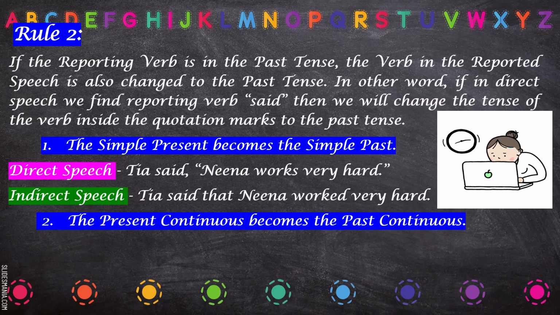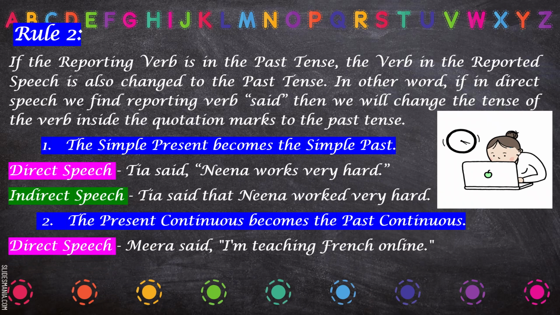Now present continuous tense becomes past continuous tense. So actually what you have to do is check the tense of the reported speech, and then accordingly change its form. Simple present, simple past; present continuous, past continuous. Example: Meera said, I am teaching French online.